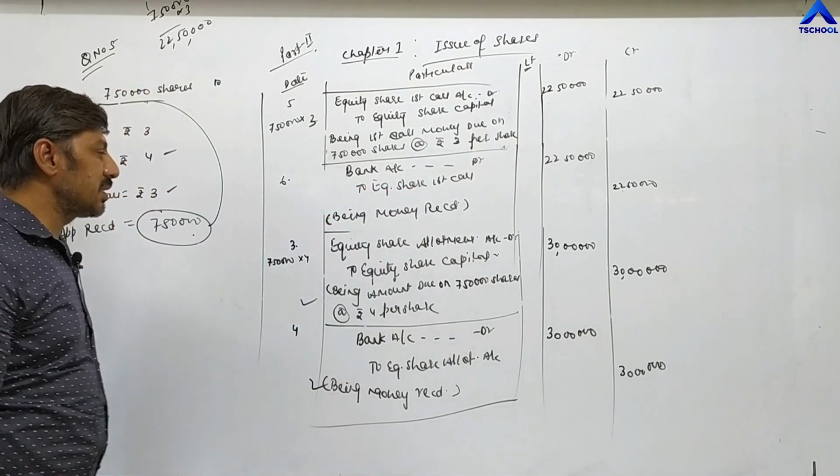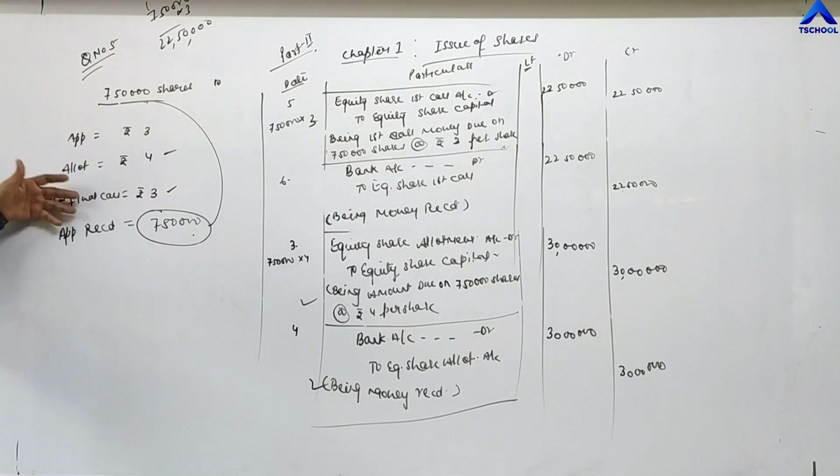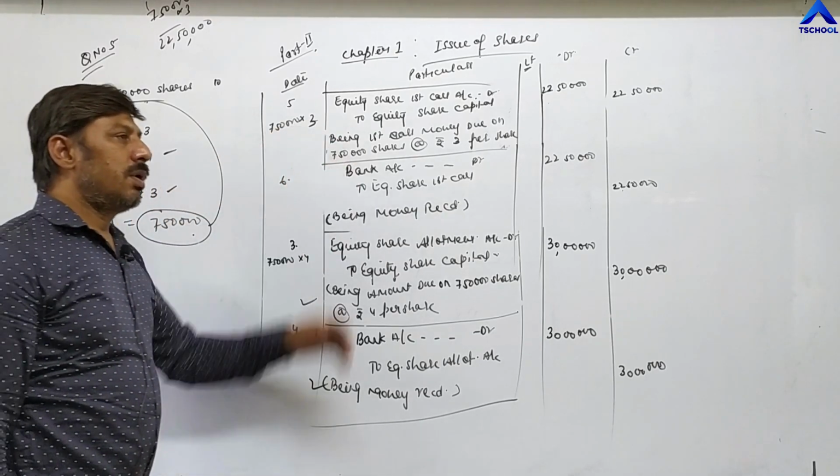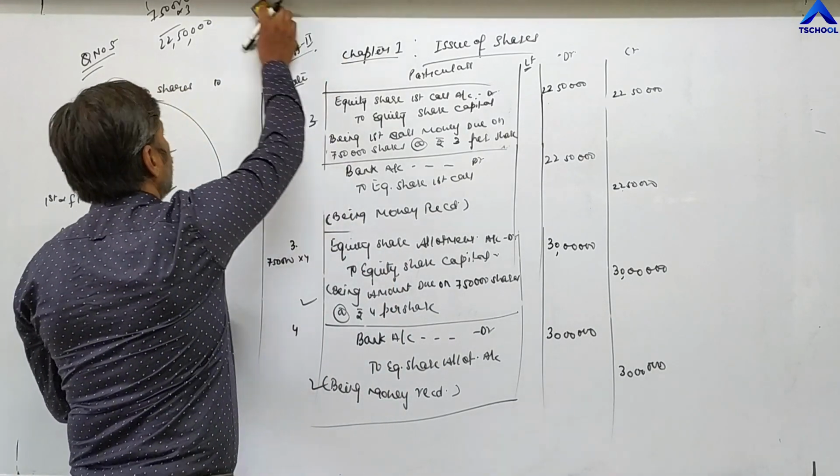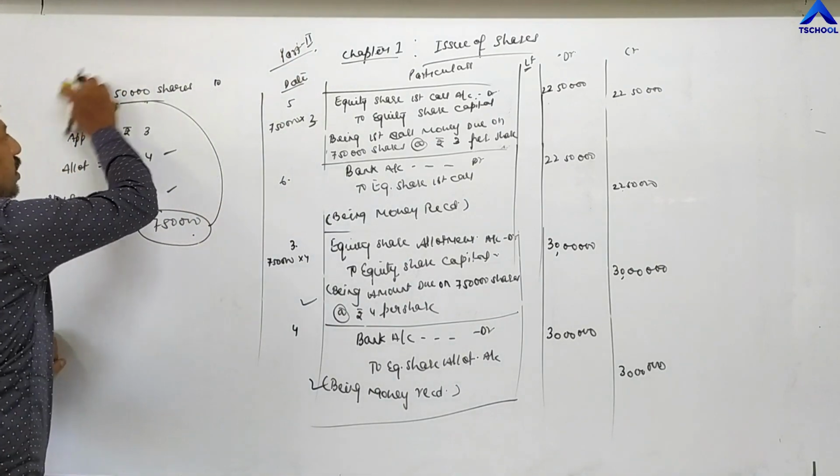In this way you have to pass, because here 3 installments are there, so you have to pass 6 entries: 2 for application, 2 for allotment, 2 for first and final call. In this way, you have to pass journal entries in the first question. Now, question number 2 is, according to textbook, question number 6.